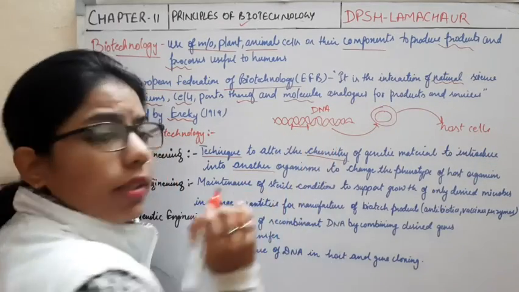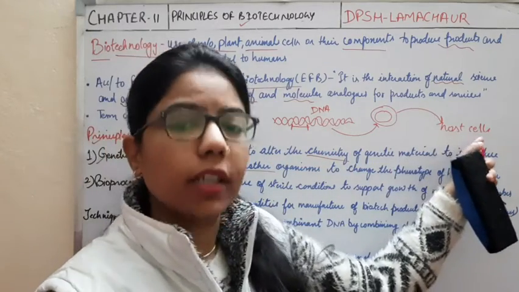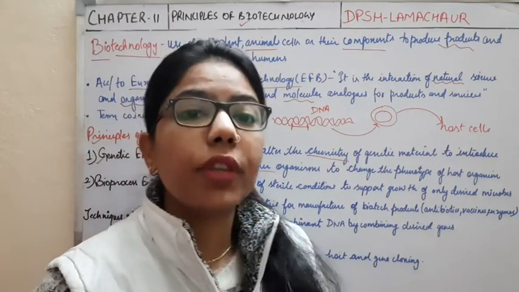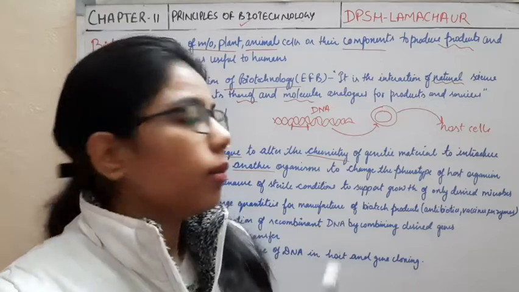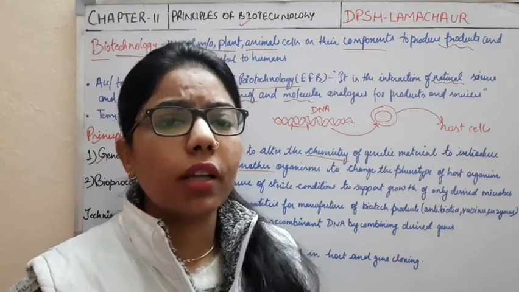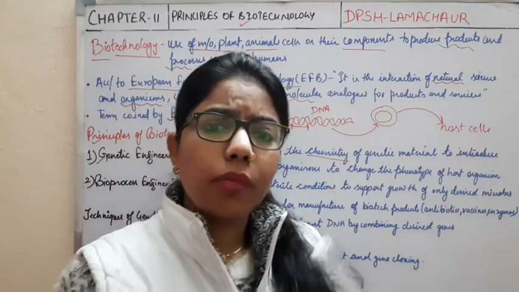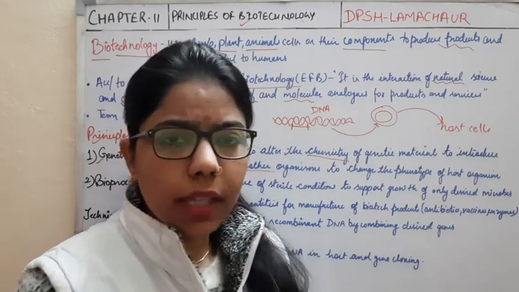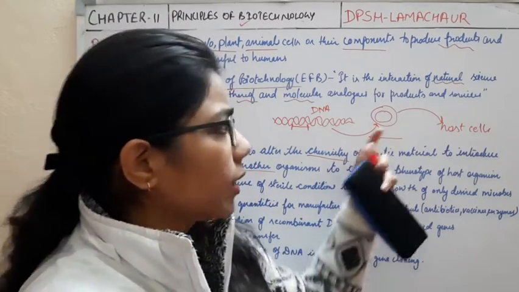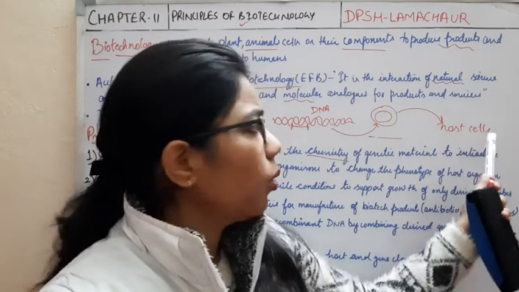Okay, I have to send this desired gene into the host cell, but we cannot move this desired gene directly into the host cell. What is required? We require this plasmid, which will act as a vehicle. If you have to meet your friend who lives very far from you, you need some conveyance. You need some vehicle to move from one place to another place. So you can go for a cycle. Okay, so this vector will act as a vehicle which will take this desired gene into the target host cell.